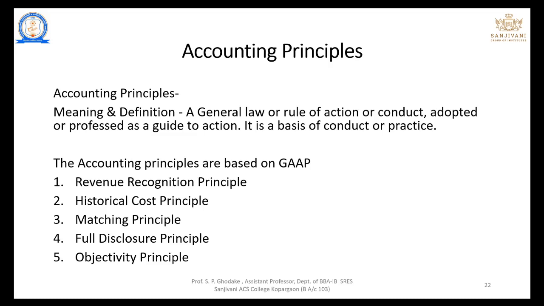So the first accounting principle is revenue recognition principle. The second principle is historical cost principle. The third principle is matching principle. Fourth principle is full disclosure principle, and fifth objectivity principle. So now we'll see each principle in detail.